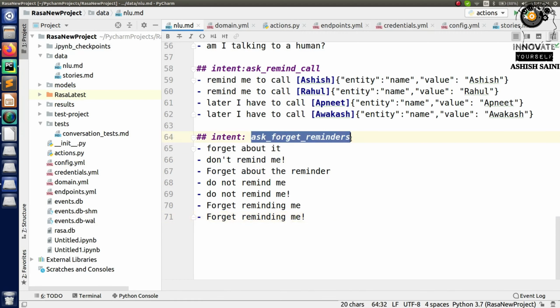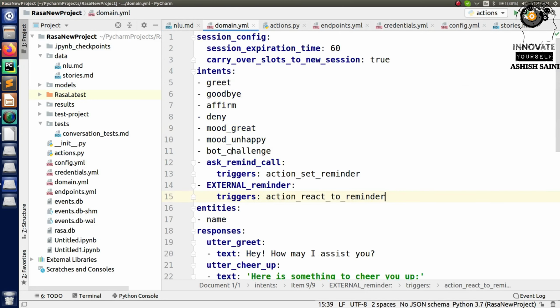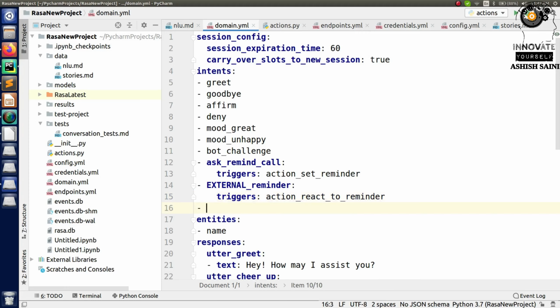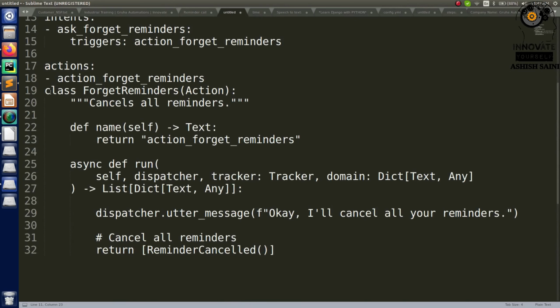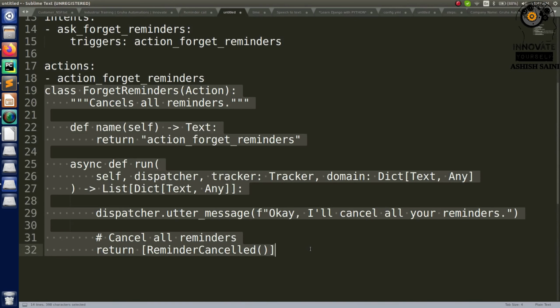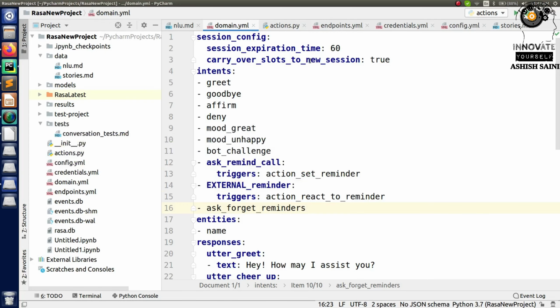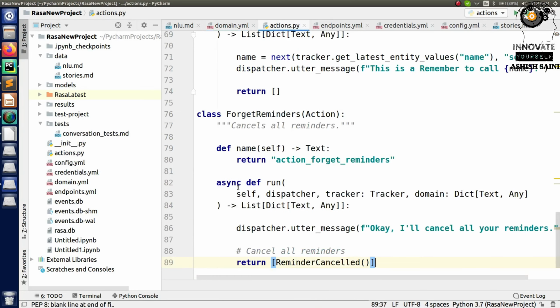Now just copy this and take it to the domain, and add this part inside like this. As in the last session, you have seen that we used this trigger here. The same, we have to do here also. We also have to add a trigger, but first to know what that trigger is, it will be created inside your actions file, right? For that you need to add one action, and that action will be this. Just copy this and add it here, right?